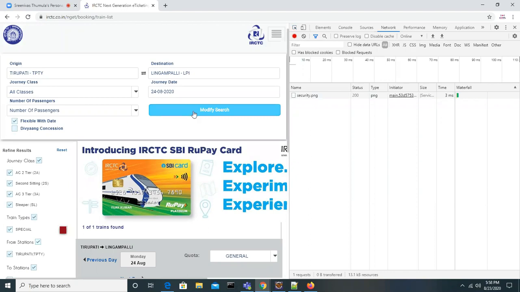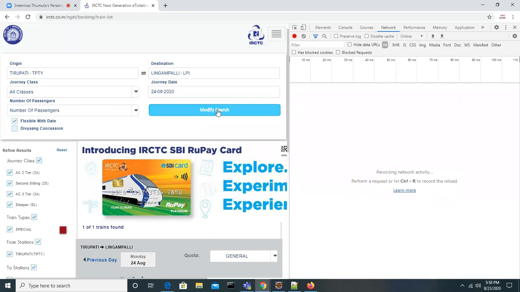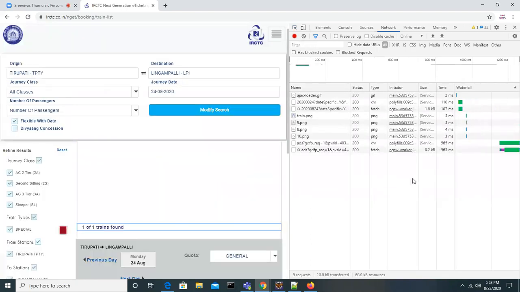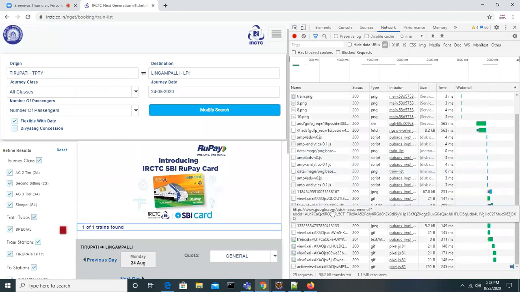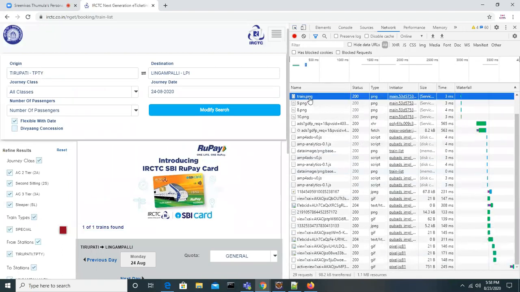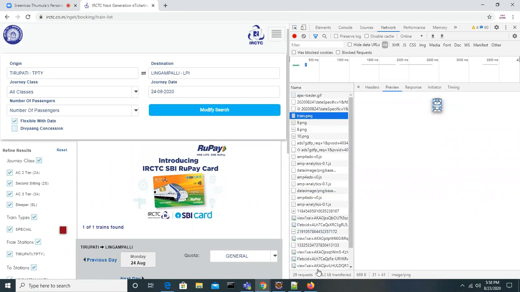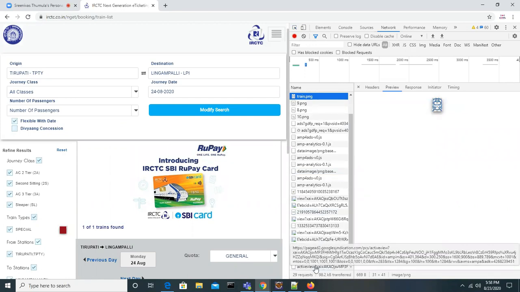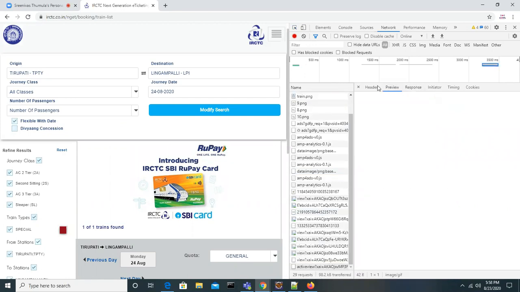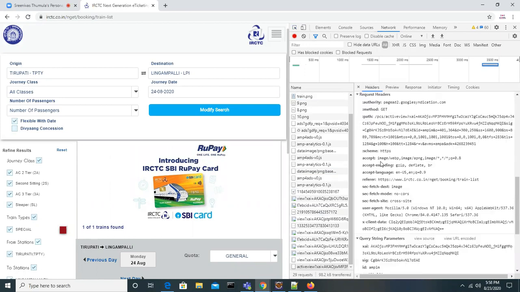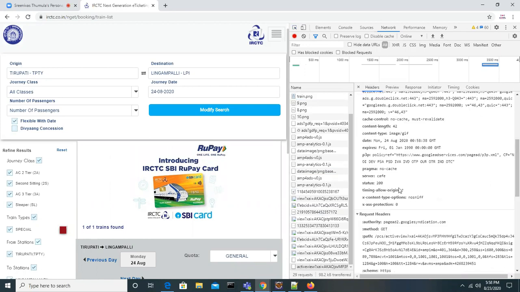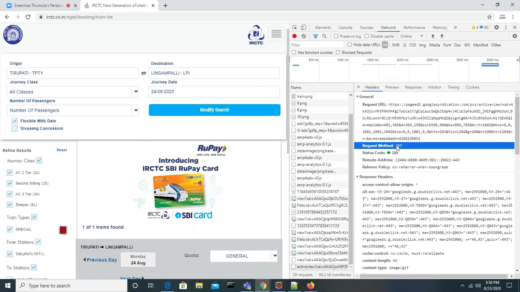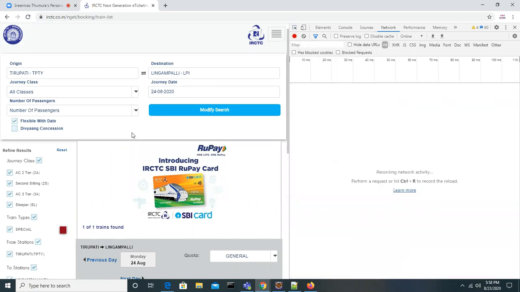Now I'm clicking on modify search. Look at that. Many things are going on internally in the backend. If you see, for every action there are many network calls.